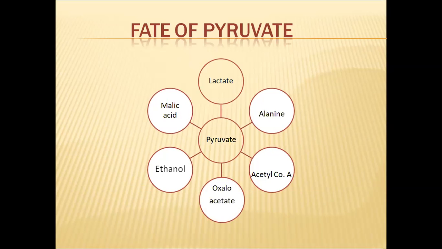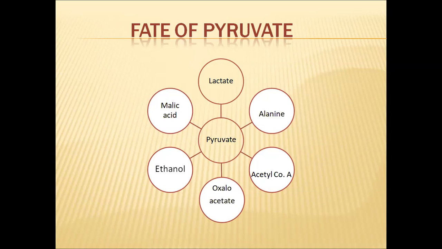And what happens to the pyruvic acid? Fate of the pyruvic acid. Pyruvic acid can be converted into different types of compounds depending on the needs of the cell. The pyruvic acid may be converted into lactate or lactic acid, malic acid, ethanol, oxaloacetate, acetyl coenzyme A, and alanine. If it is converted into acetyl coenzyme A, this acetyl coenzyme A enters the Krebs cycle, and after the Krebs cycle, electron transport and oxidative phosphorylation pathways will be there.